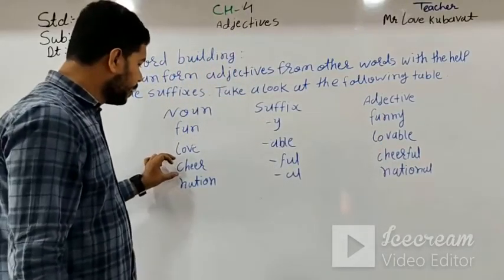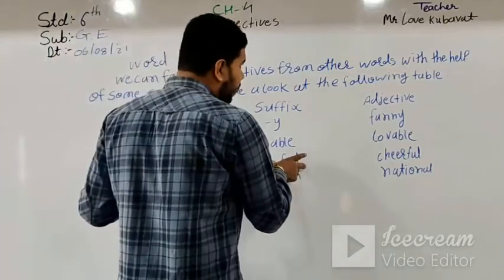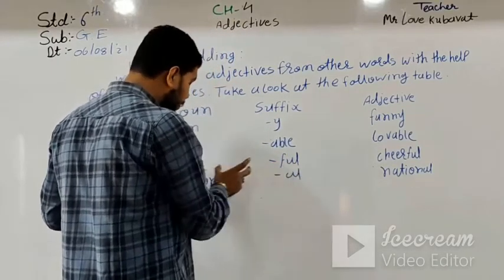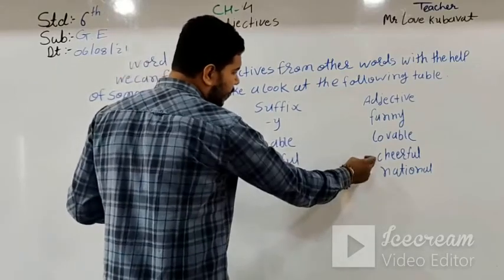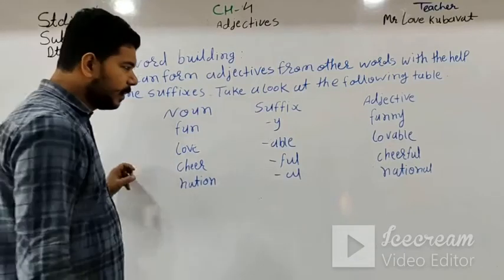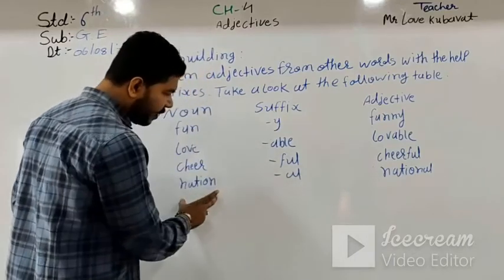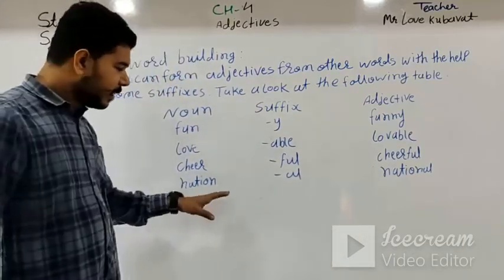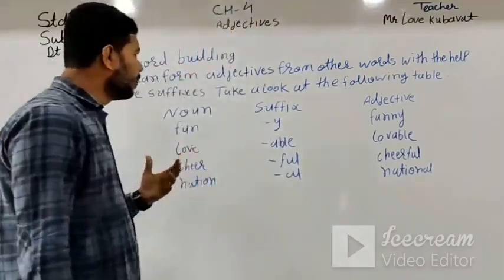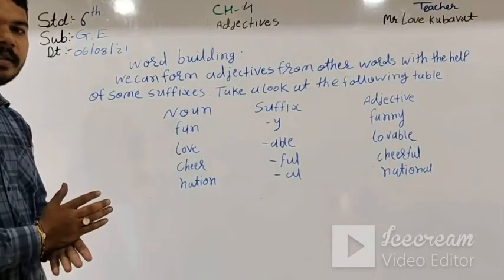And the next example, noun is cheer and we help it with some suffix. So suffix here is full. So here cheer plus full is equal to cheerful. And the next one, nation. Nation is a noun and the suffix is al. And nation and addition al is equal to adjective national. So here this is the word building. You just write down and then move forward to our next exercise.